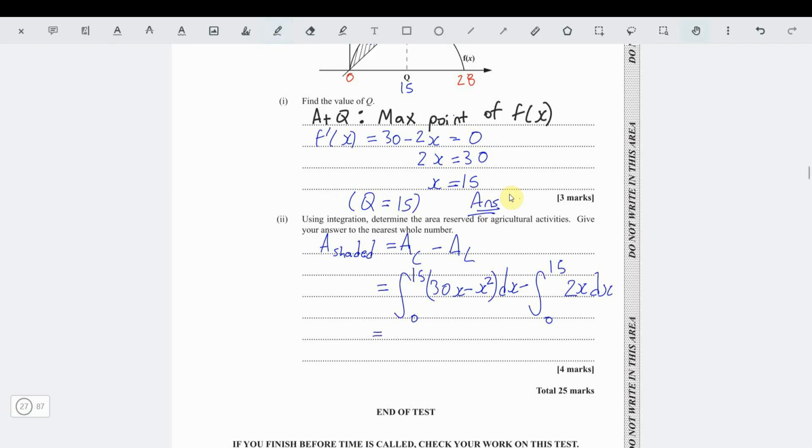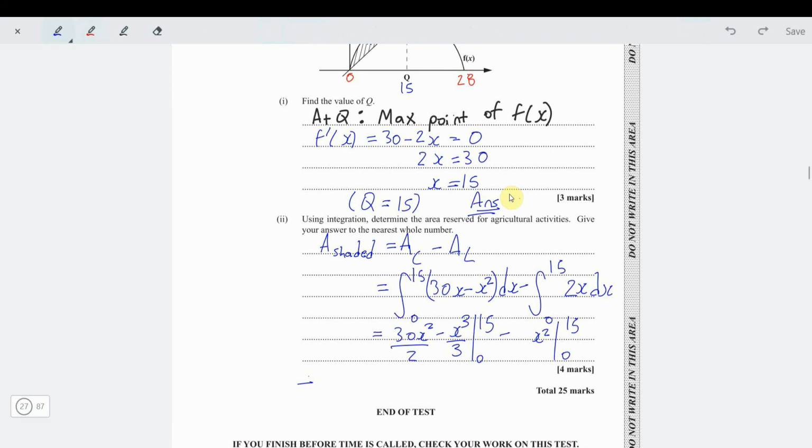So in that case, now we integrate it. Add 1 to the power, divide by the power: we get 15x squared minus x cubed, add 1 to the power, over 3, going from 0 to 15. Minus, when you integrate 2x, you get x squared, going from 0 to 15. Plug in 15 because you don't need to plug in 0, because 0 times anything is 0.